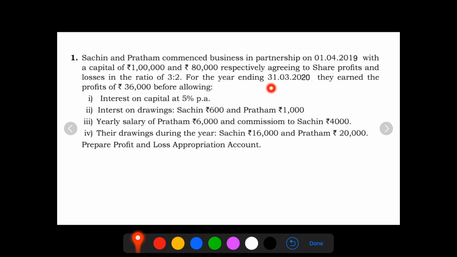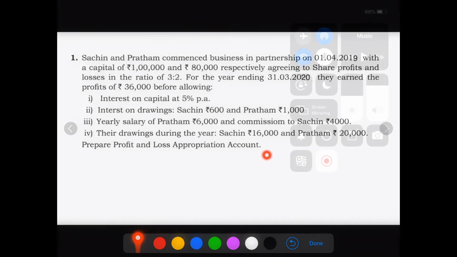For the year ending 31st March 2020, they earned profits of rupees 36,000 before allowing interest on capital at 5% per annum, interest on drawings Sachin rupees 600 and Pratham rupees 1,000, yearly salary of Pratham rupees 6,000 and commission to Sachin rupees 4,000. Their drawings during the year: Sachin rupees 16,000 and Pratham rupees 20,000. Prepare profit and loss appropriation account.